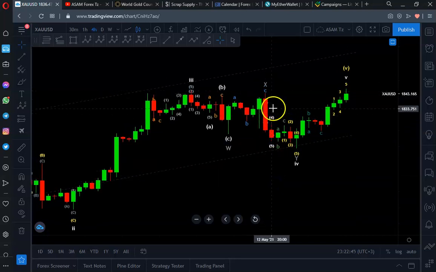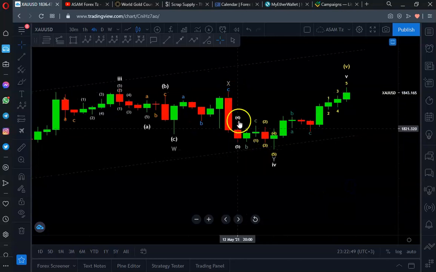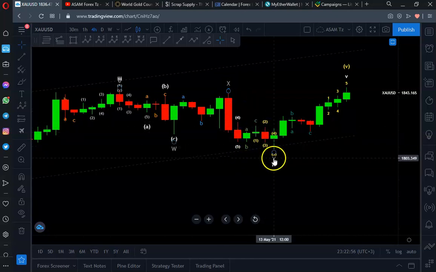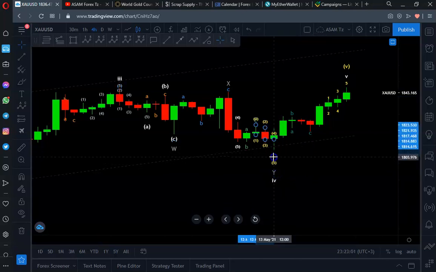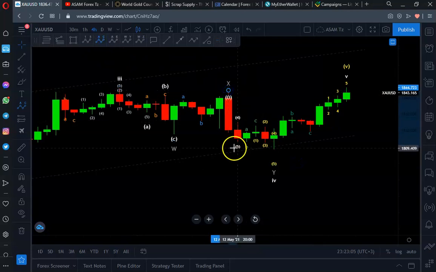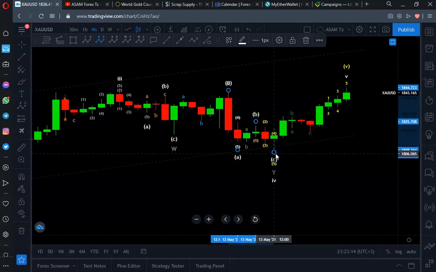It has got 1, 2, 3, 4, you see, there's 5 there. If we go to a lower time frame, we may understand this clearly, but we have 1, 2, 3, 4, 5 to the downside, then we have ABC to the top, then we have 5 to the downside. So if we need to label those things, we'll have something like this. We will have this 1, 2, 3, 4, 5 up to this point. This was A, then ABC to the top, this was B, and then 1, 2, 3, 4, 5 to the downside, this was now C. So now this is C.